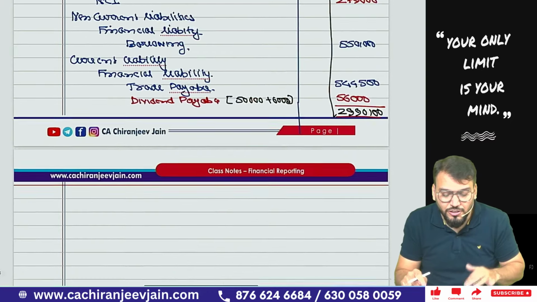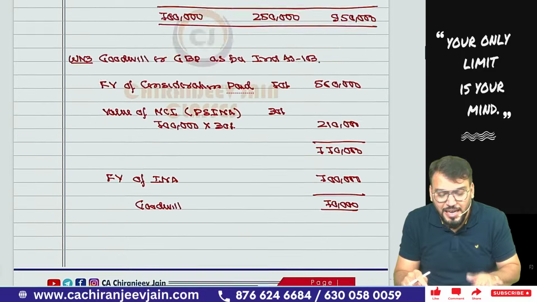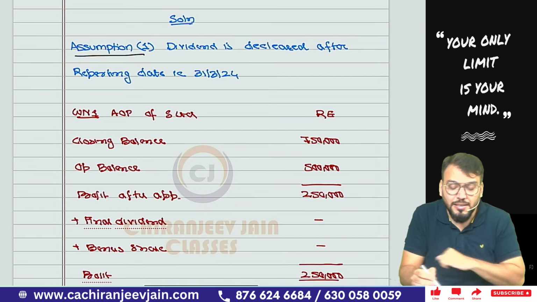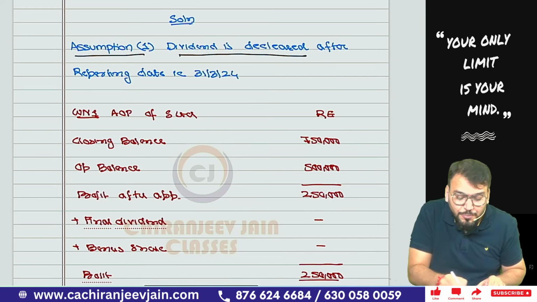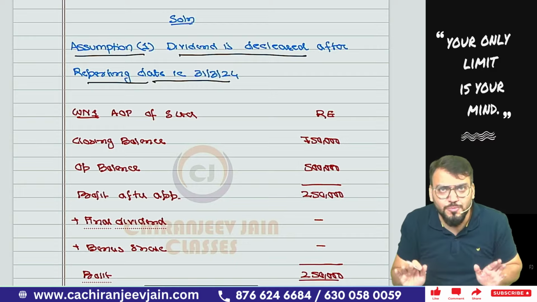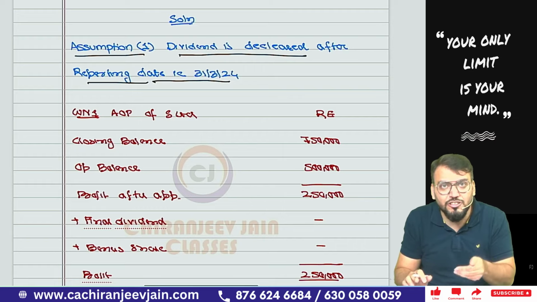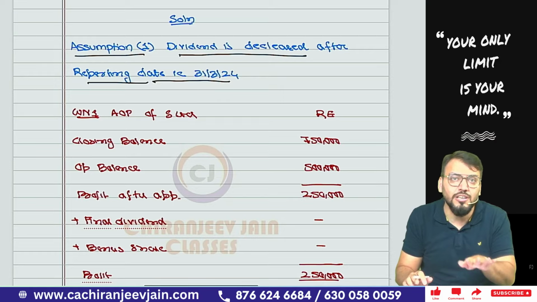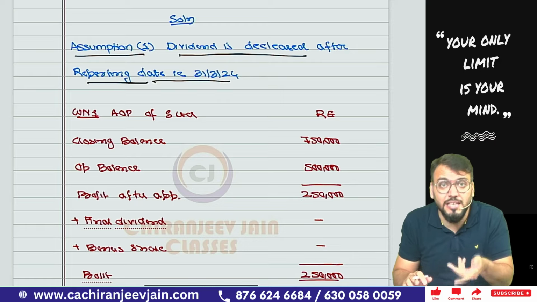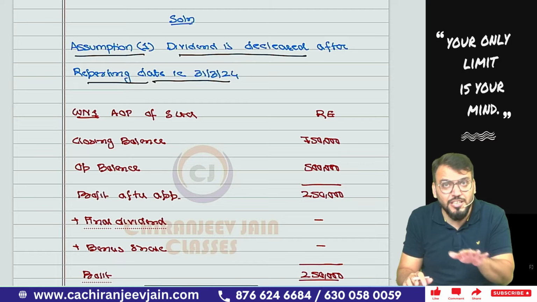So come to the solution part. Already I have drafted the solution for you, so I'll just explain the entire solution. So come to the solution. You can see assumption number 1, dividend is declared after reporting date, that is 31st March 2024. So ignore that adjustment, because as per Ind AS 10, any dividend which you declared after reporting date cannot be recognized as a liability, and no journal entry has been done. So because no journal entry has been done, this particular assumption is possible.